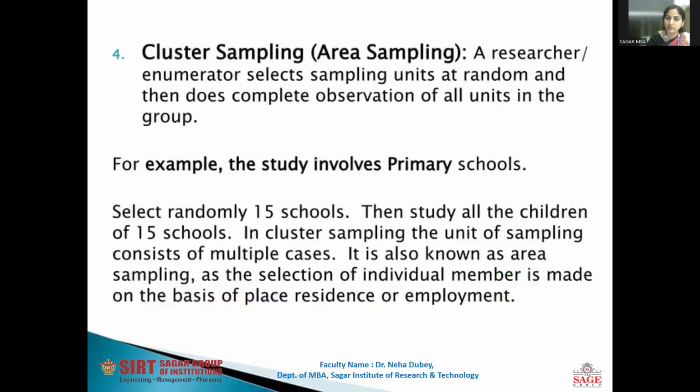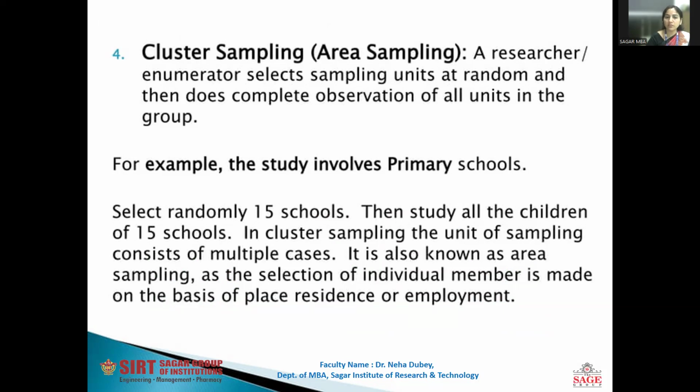Now, what is cluster sampling or area sampling? A researcher or enumerator selects the sampling units at random and then does a complete observation of all the units in the group. For example, the study involves primary schools. Select randomly 15 schools, then study all the children of those 15 schools. In cluster sampling, the unit of sampling consists of multiple cases.